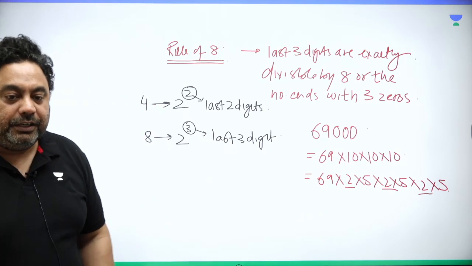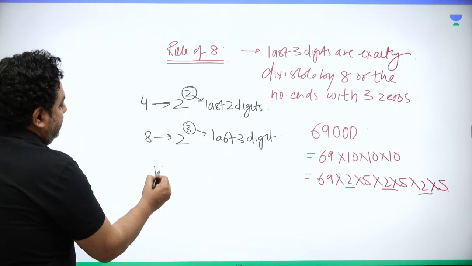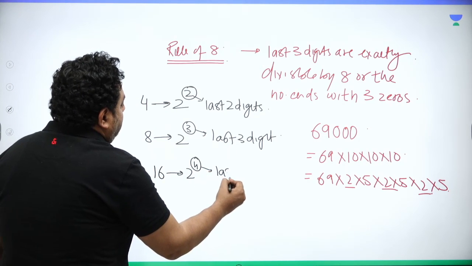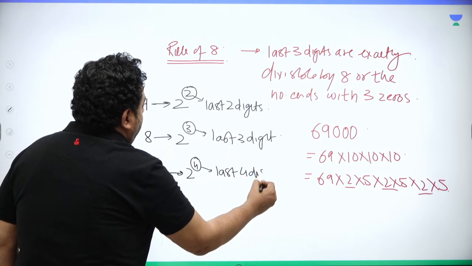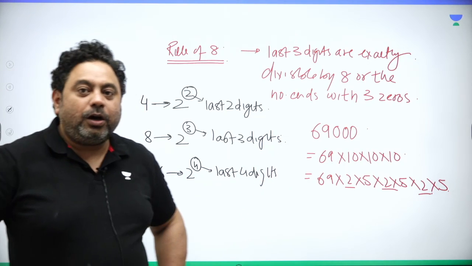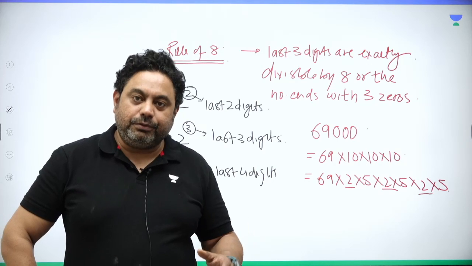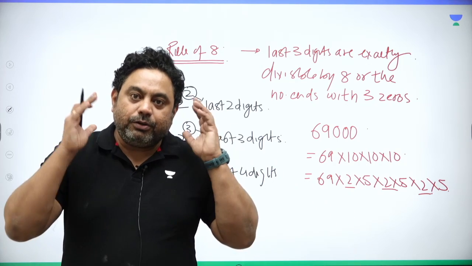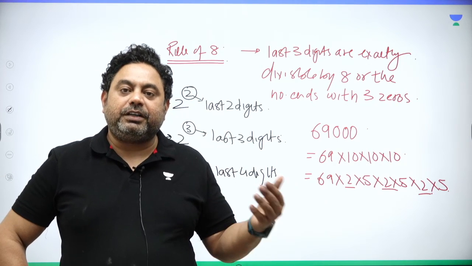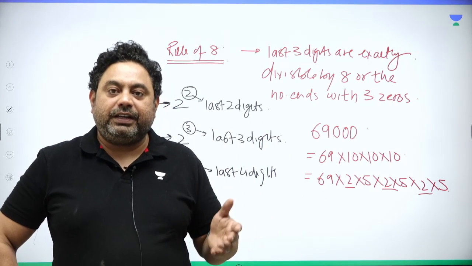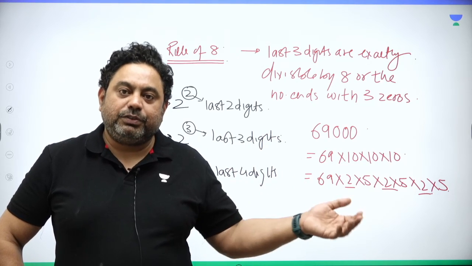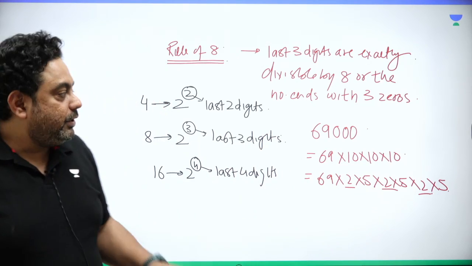So if I ask what is the divisibility rule of 16, 16 is what? 2 to the power 4, so you would say the last 4 digits are exactly divisible by 16, or the number ends with 4 zeros. So now I hope this is clear. Divisibility rule of 32, 32 is 2 to the power 5. So we would say the last 5 digits are exactly divisible by 32, or the number ends with 5 zeros, right? So keep this in mind.